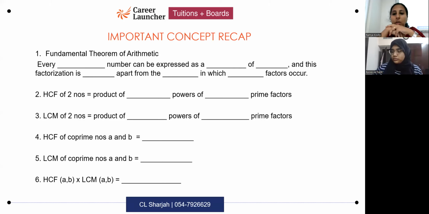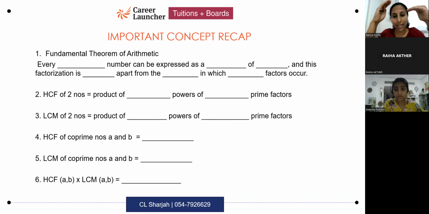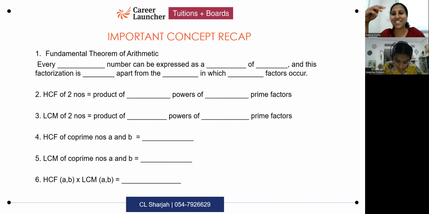Online students, you can send me your answers on chat also if you want me to check, but I may not get time to check all your answers. Wherever you have doubts, you can send them on chat also.